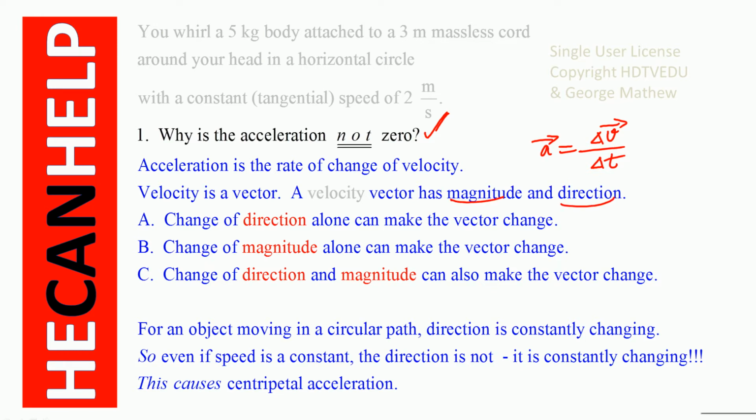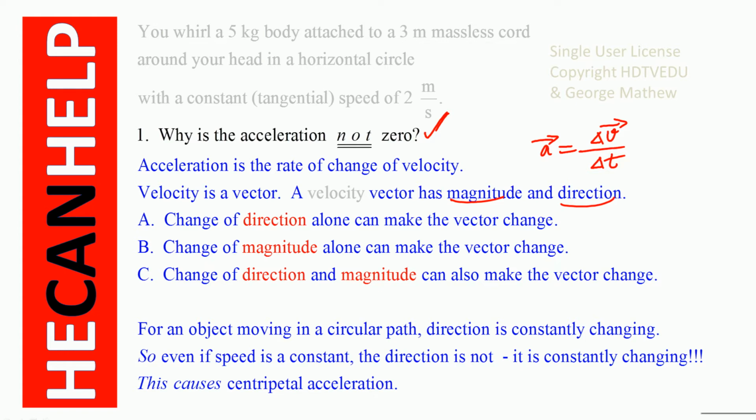So how do we get a change for the vector? How about we change the direction? How about we change the magnitude? How about we change magnitude and direction? In all three cases, we do have change because the velocity vector has magnitude and direction. If you change either direction or magnitude or both, then you have change of the vector.